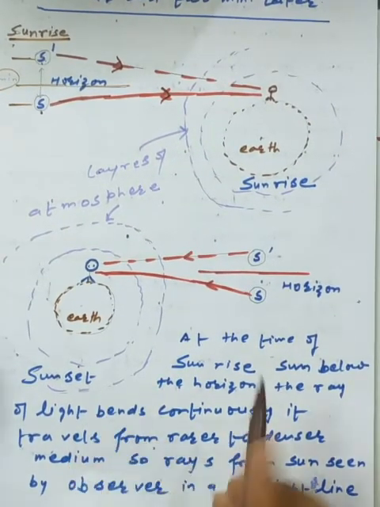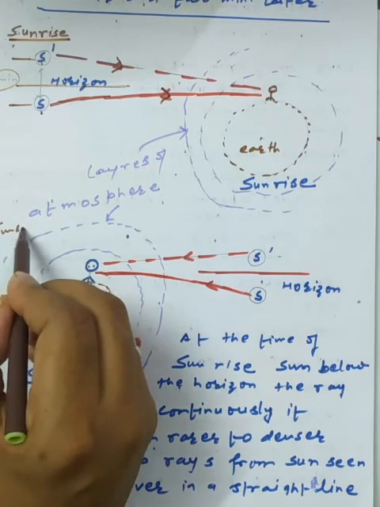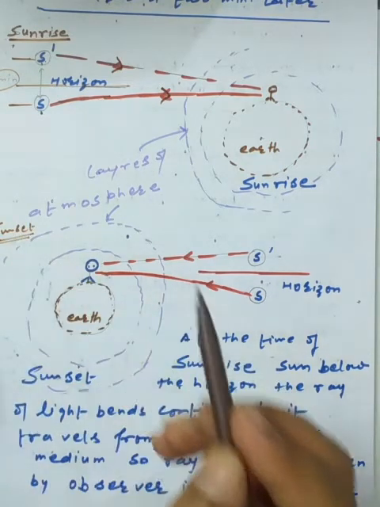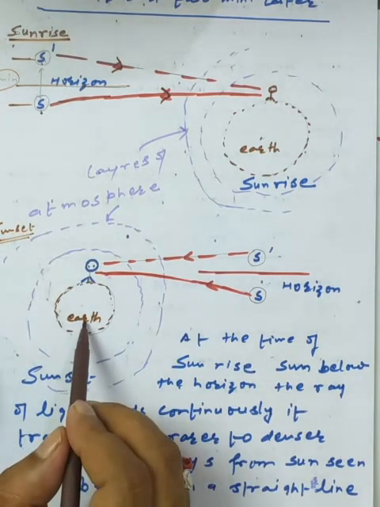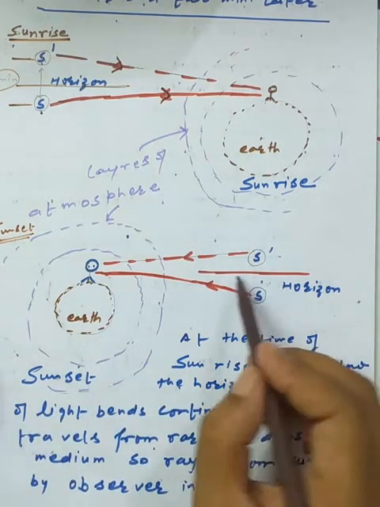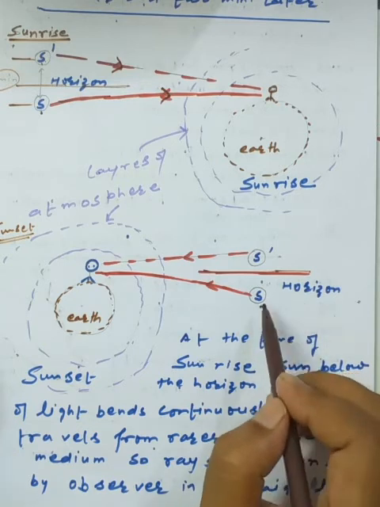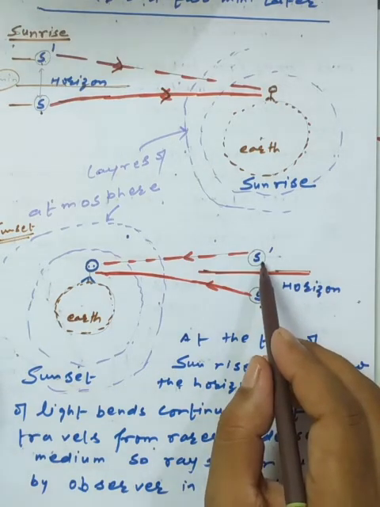Now next we have the time of sunset. So what will happen? The observer is standing on the surface of the earth. The sun goes below the surface, or below the horizon, but it still appears above the horizon.